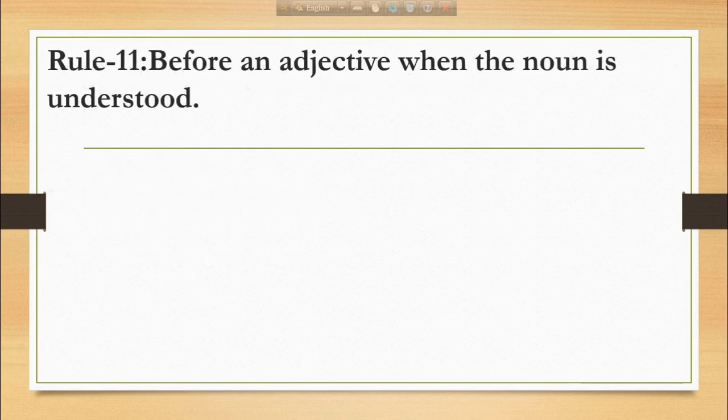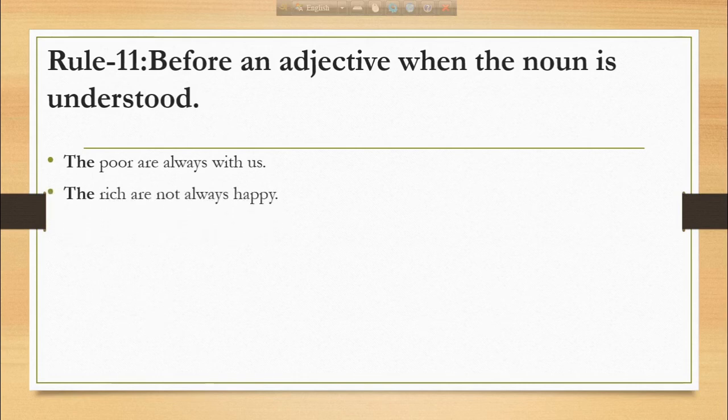Rule number 11. Before an adjective when the noun is understood. We use the before an adjective when the noun is understood. For example, the poor are always with us. The rich are not always happy. The idle and the active cannot be equal. So here, the poor is no more an adjective. This is a noun now, when we say the poor are always with us.